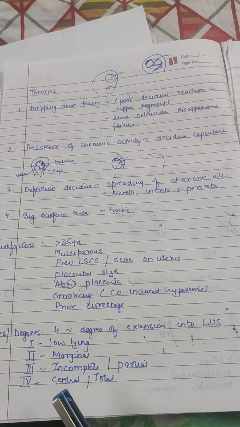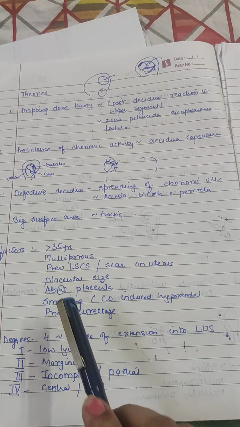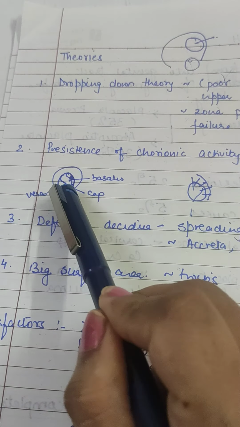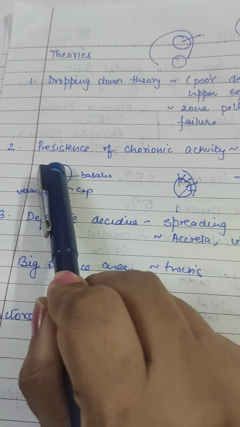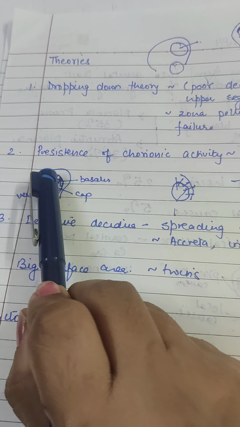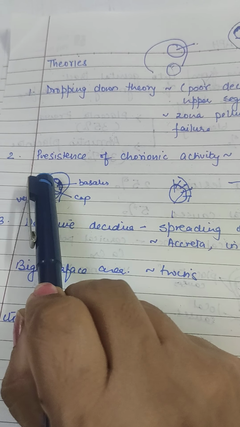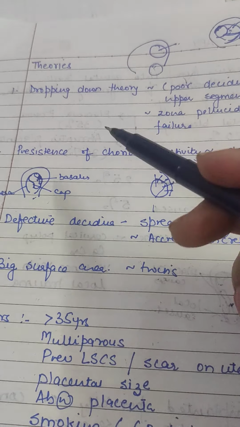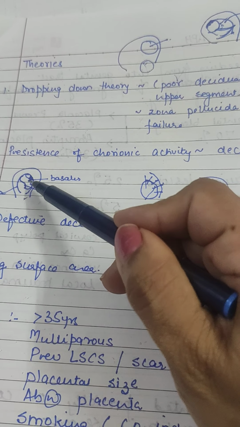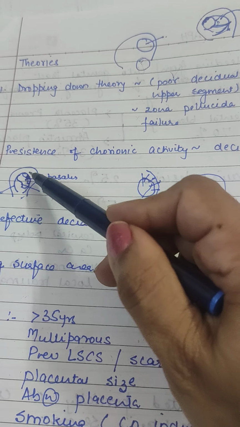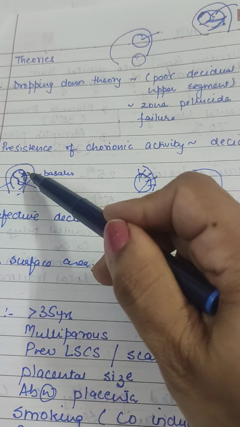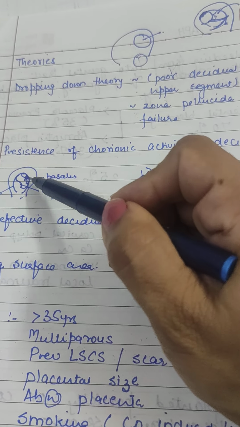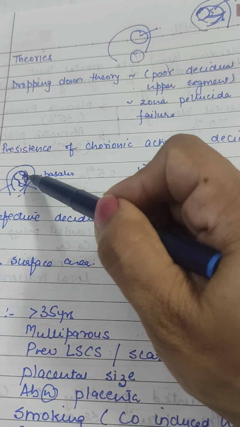Now the second theory which has come forward is persistence of chorionic activity. We have all seen that this is the part in which the implantation takes place. That area of endometrium, that area of decidua, is called the decidua basalis. So only in this base part, the part of the decidua which is in contact with the embedded fertilized egg, that is the blastocyst, chorionic activity should take place, that is the basalis.